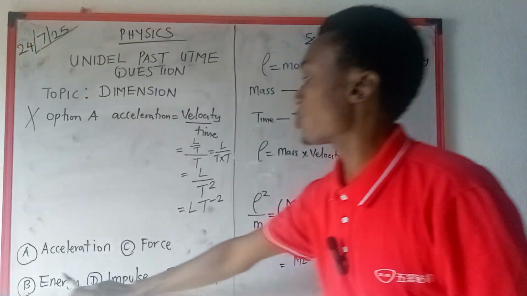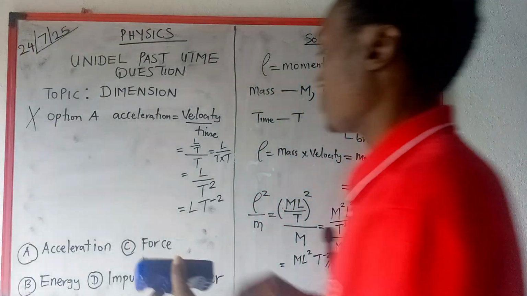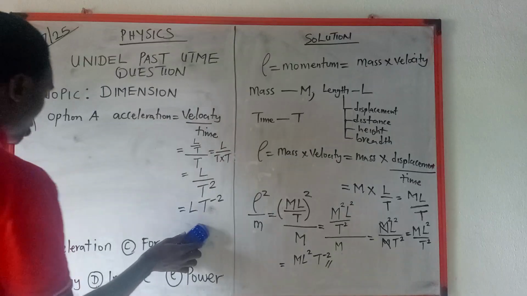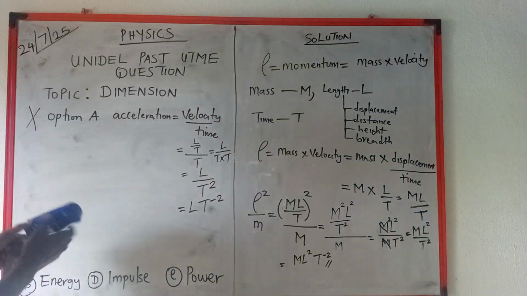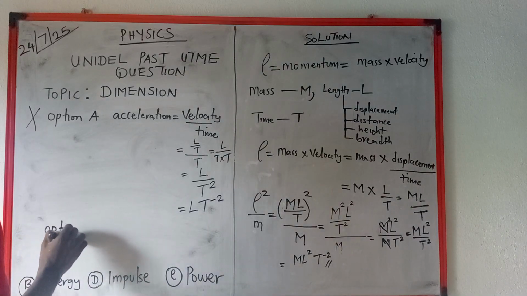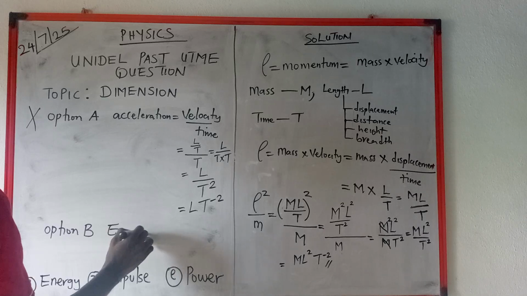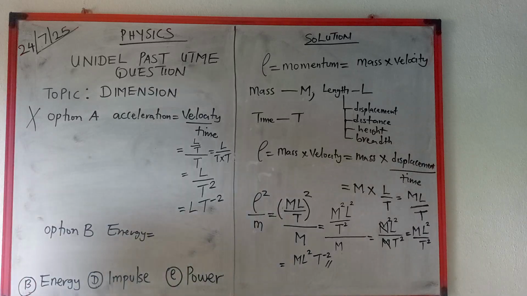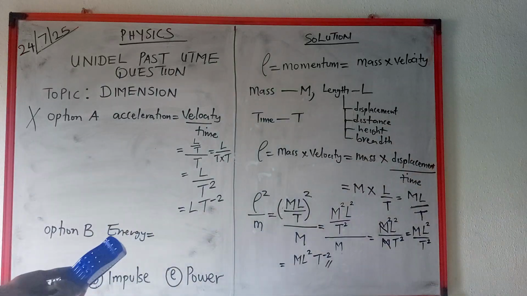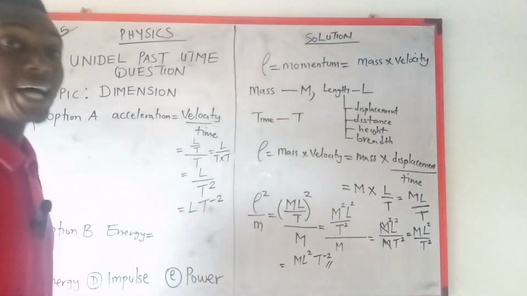Now let's go to option B. Option B is energy. So let's do one for energy. We know that energy is the same as work.